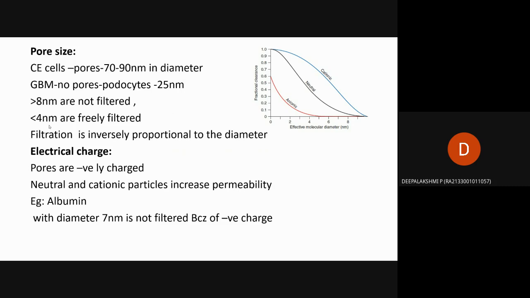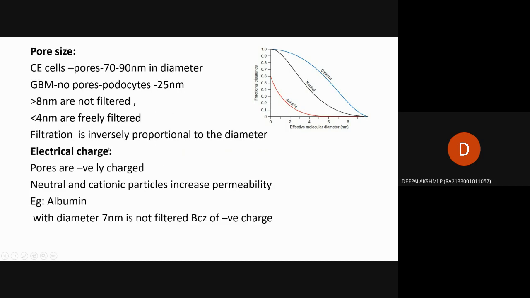Here filtration is inversely proportional to the diameter: the smaller the diameter, the more heavily filtration occurs. When the diameter is high, filtration slows down.